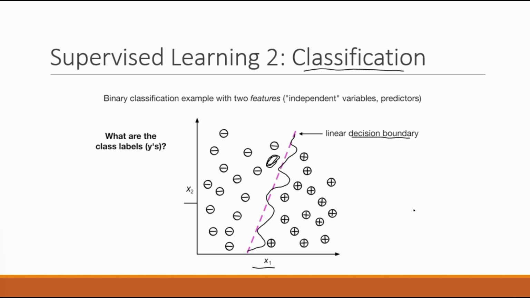Also in practice, when we have real world data, we don't only have two features. We usually have very high dimensional data, so we can't easily visualize it, but this is just an overview of a very simple case of classification, so that you know the two different types of supervised learning, regression and classification.